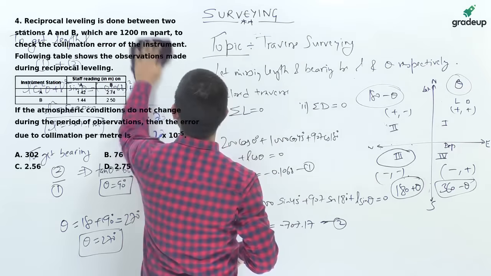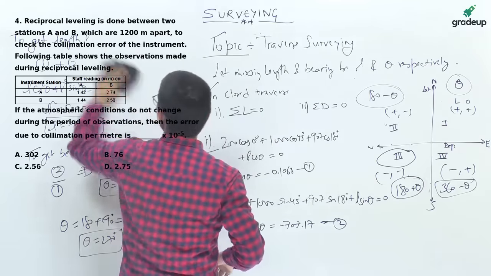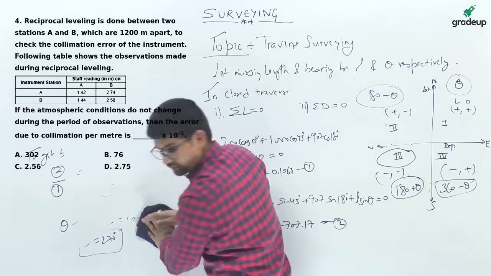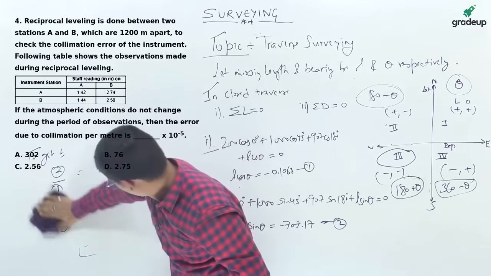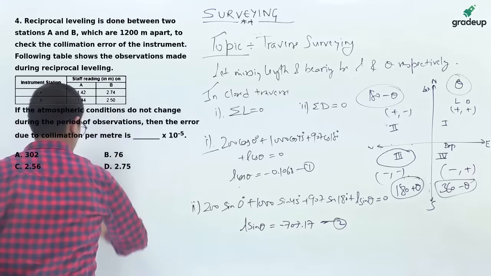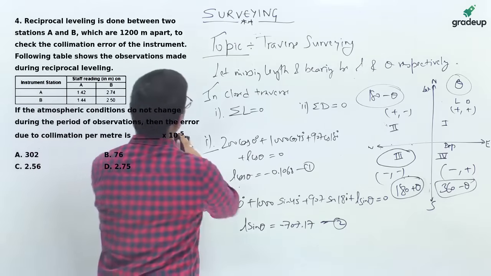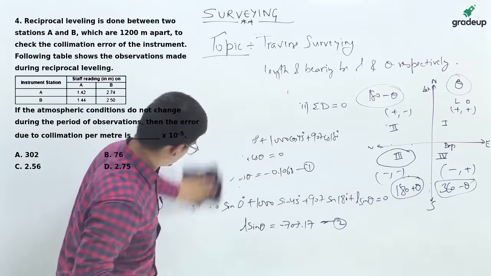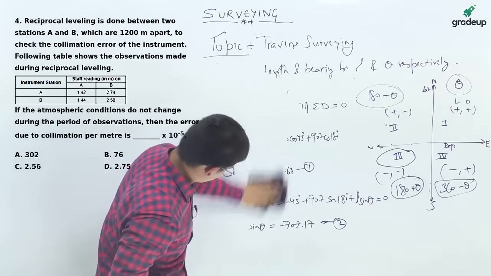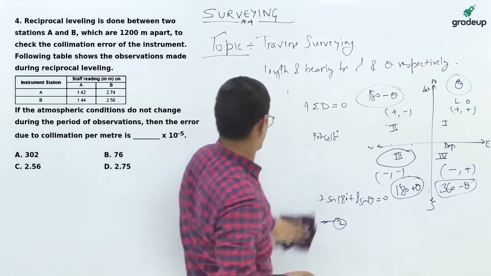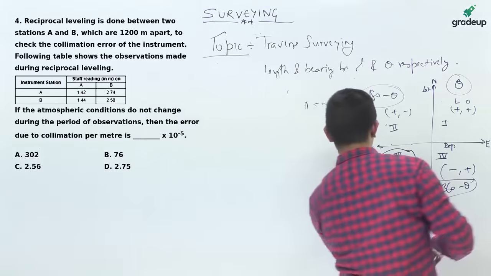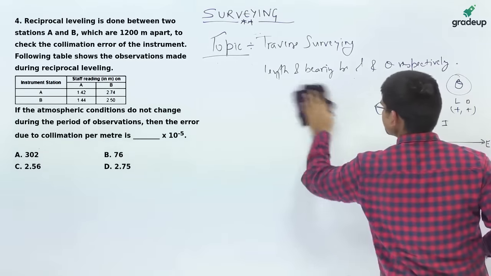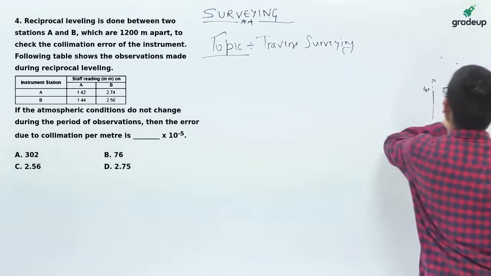Now this question is of reciprocal leveling, and here you have to find the error due to collimation. Reciprocal leveling is done when there is some obstruction in between the two stations, like a lake or a water body. But the visibility has to be there between these two stations, then only you can take the value of staff intercepts.